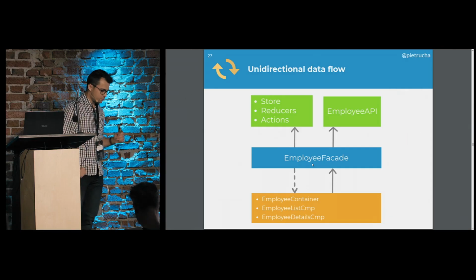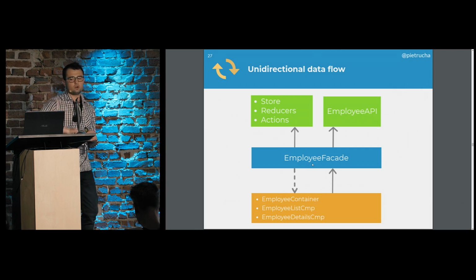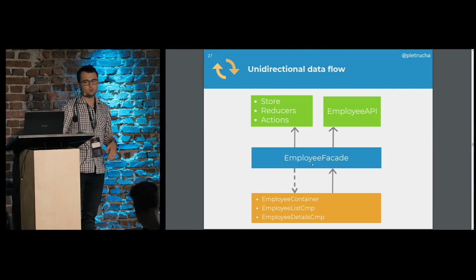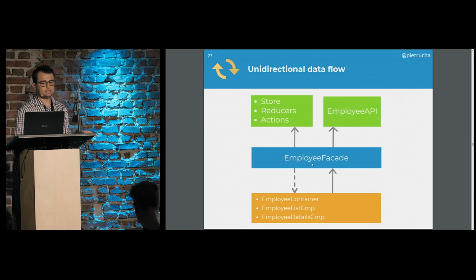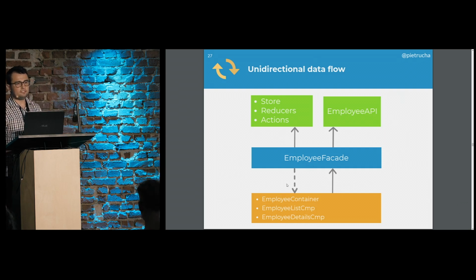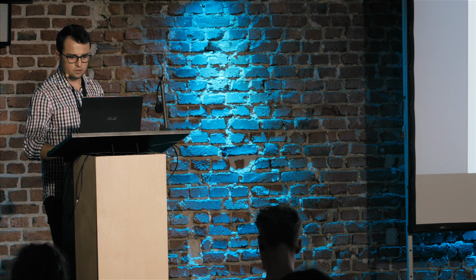So, let's gear up. We have the components, and then they would communicate towards the core layer via the facade, and whenever they want to call an API or update the local state, they would have all the machinery up there in the core layer. And then if we want to reflect the state change, we have this dashed line that represents the stream of the state, which is in the form of observable.